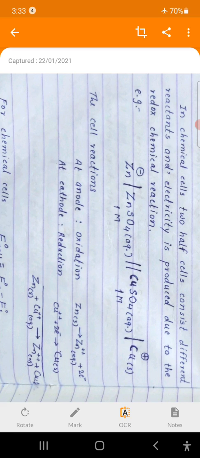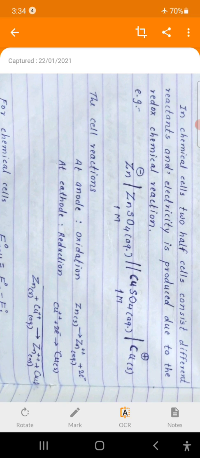The atoms of the zinc rod dissolve, that is, they get ionized and convert to Zn2+ ions. As they convert to Zn2+ ions, the atoms are converted to ions by losing 2 electrons, and the ions come into the solution. Therefore, at this side the concentration of Zn2+ ions, that is the positive charge of the electrolyte solution, increases as the cell reaction proceeds.